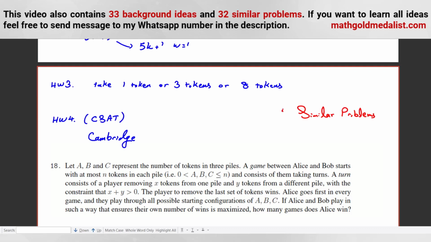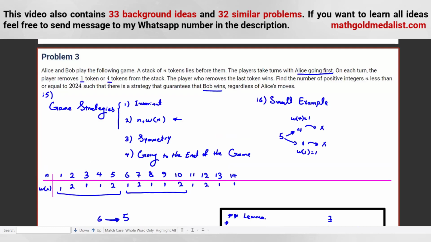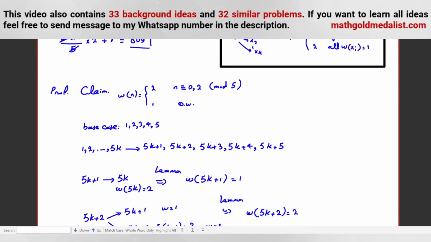For this problem, now we focus on only n and W of n. In some problems, you should apply W of n, for example, for 2 dimensions. I know a problem that is much harder than this, but you can solve it only by using this idea. If you want to know that problem, or want to know how to solve problems with these 3 ideas, as I said before, feel free to send a message to my WhatsApp number in the description.